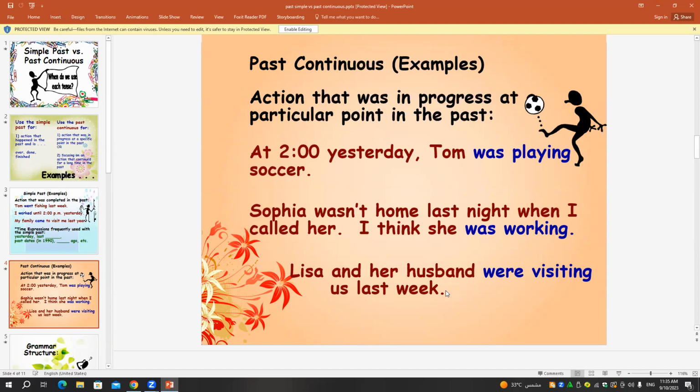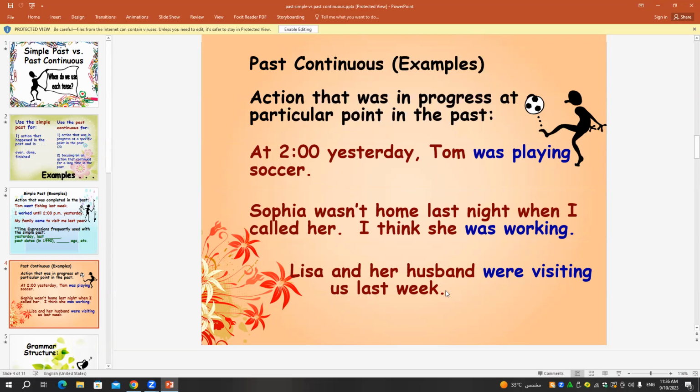And if we have some irregular verbs, I can't add ed for the irregular verbs, so I need to keep them. For example, if I have go, it will be went. If I have see, it will be saw. If I have eat, it will be ate. If I have drink, it will be drank, and so on.